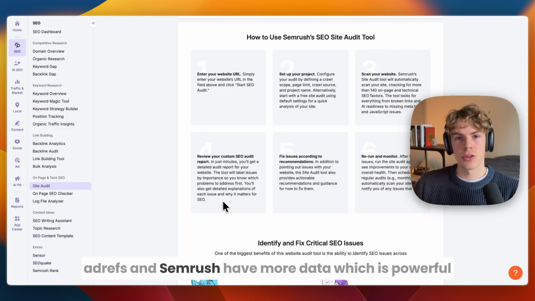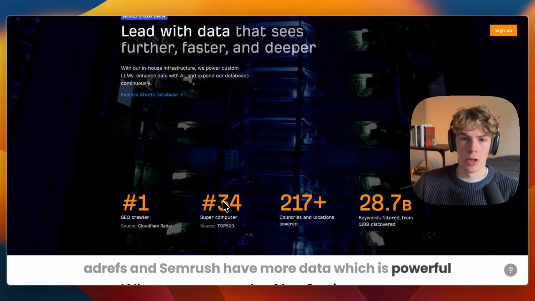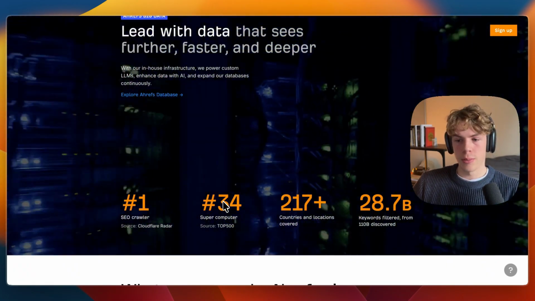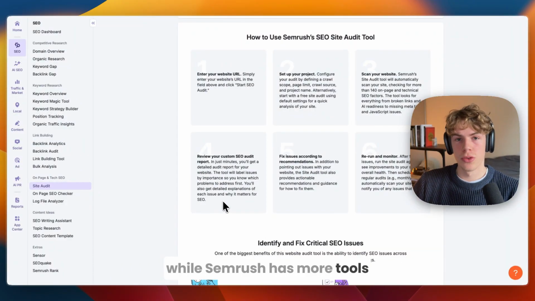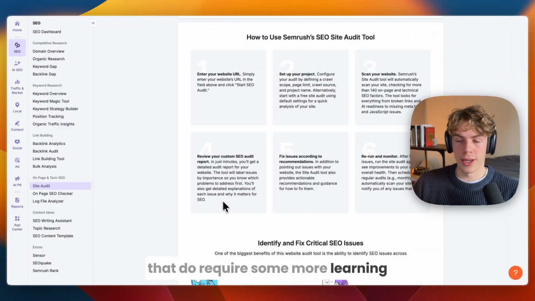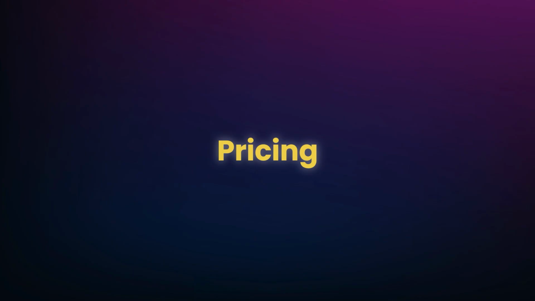Ahrefs and Semrush have more data, which is powerful, but it takes longer to learn. Between the two, Ahrefs has a cleaner interface while Semrush has more tools that do require some more learning. Now, another important category before the conclusion is their pricing.